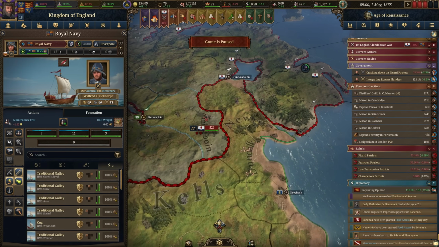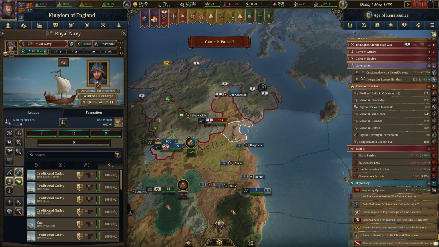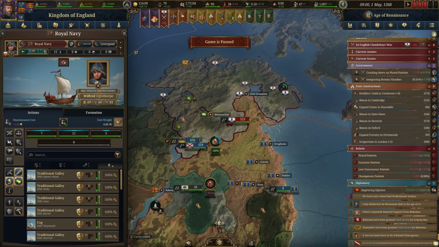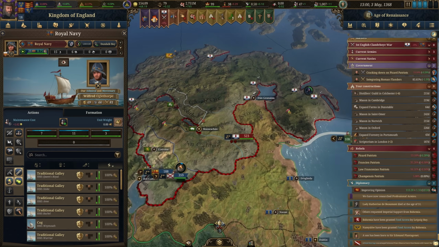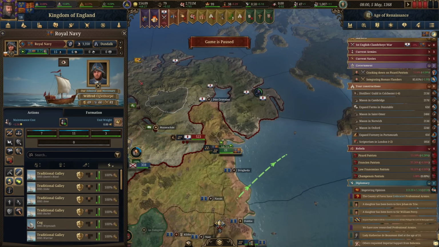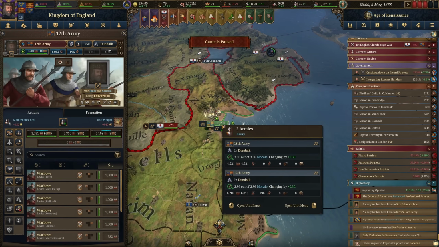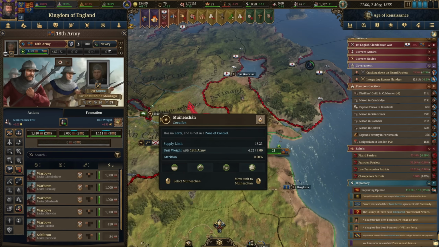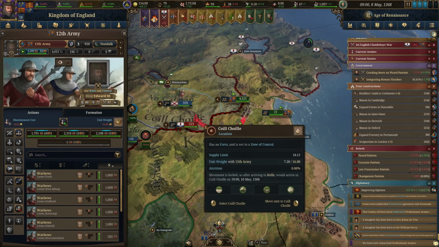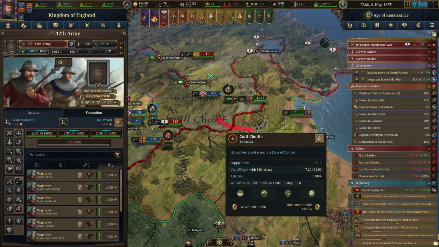Alright, so let's go and land. Obviously, they don't have very many troops. So I did raise up 10,000, a little bit more than that. So we don't need this many, but we do have to do sieges and stuff. I don't know how many forts they have. But yeah, having more troops is just going to make this easier. So let's chase down those guys. Well, this army's going to go after this capital location here. So trying to chase their army down.